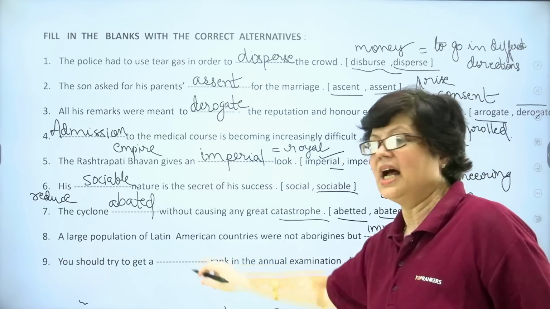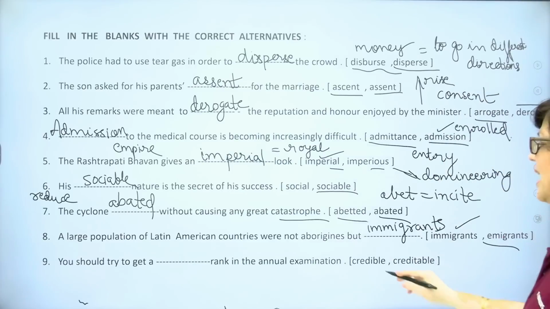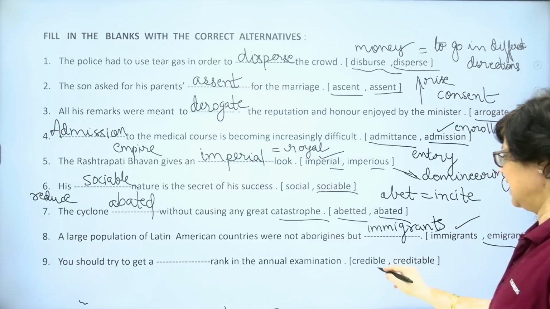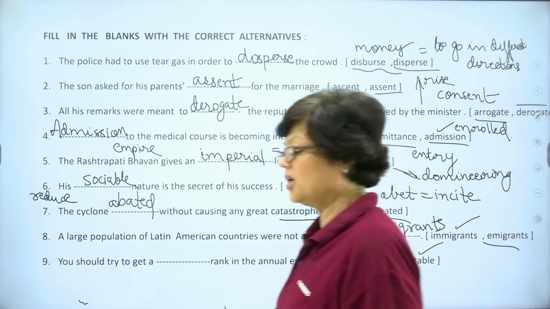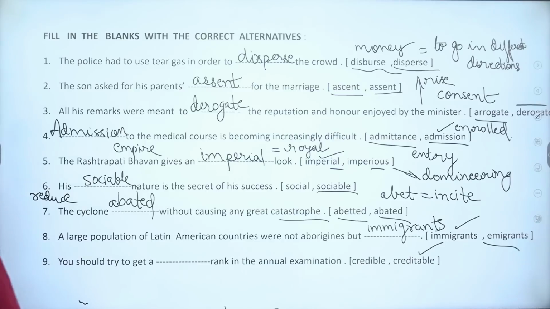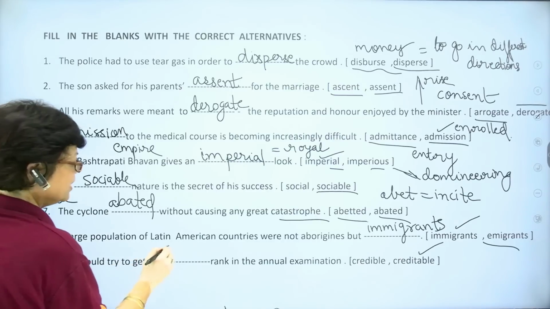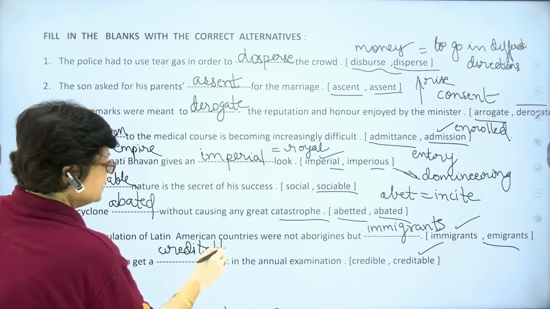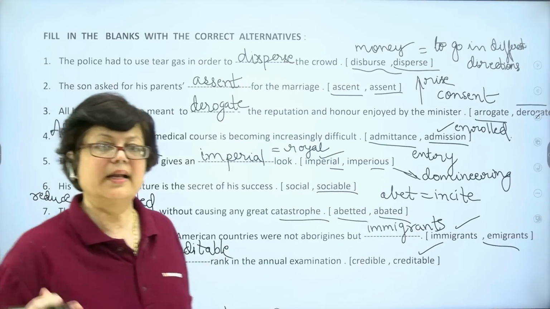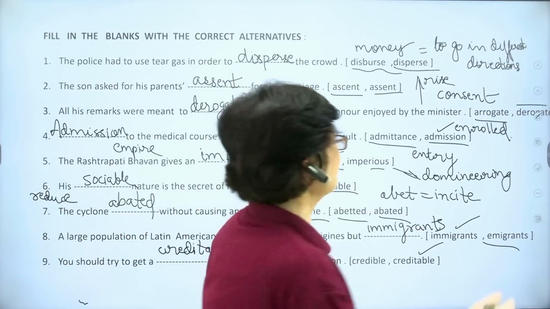Next, you should try to get a dash rank in the annual examination. Credible, creditable. The answer is creditable. You should try to get a creditable, meaning honorable, rank in the annual examination. A good rank, respectable rank.